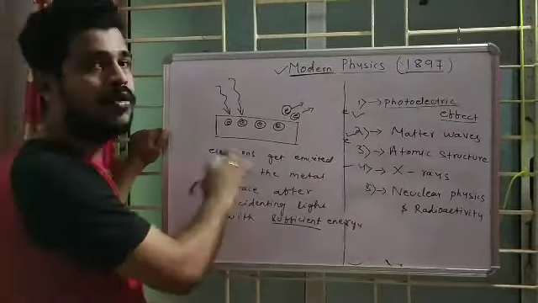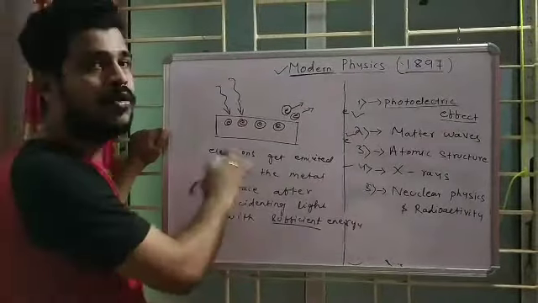And why is it known as the photoelectric effect? If electrons start moving, then an electric process will get started, because you have already studied that movement of electrons leads to an electric process. So the electric process happens due to incidence of photons.